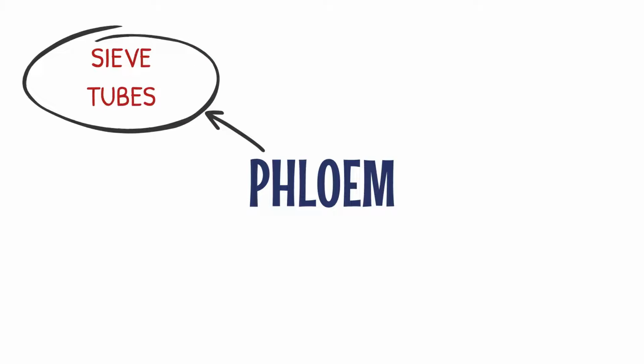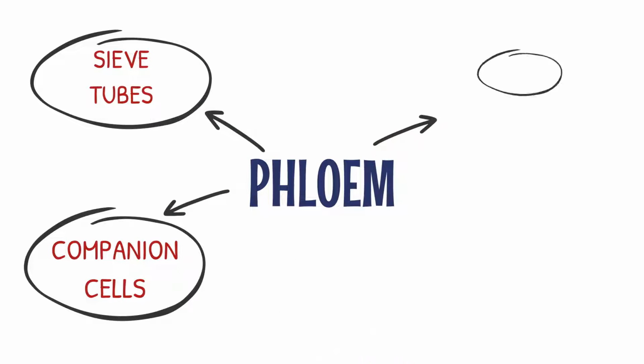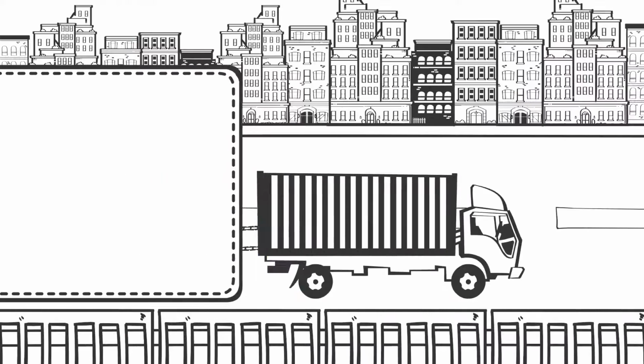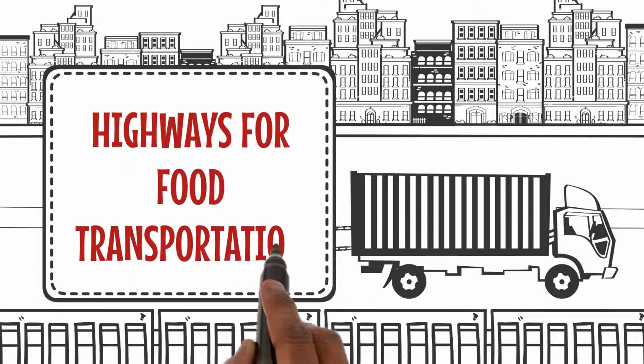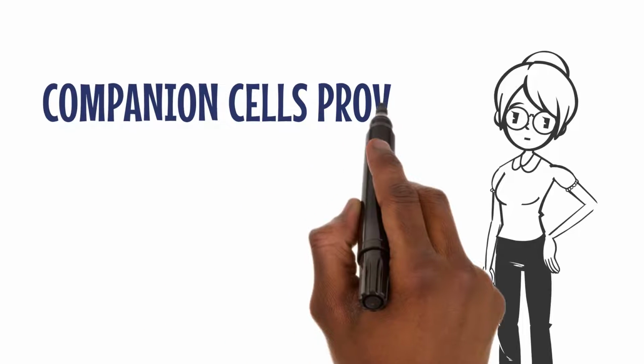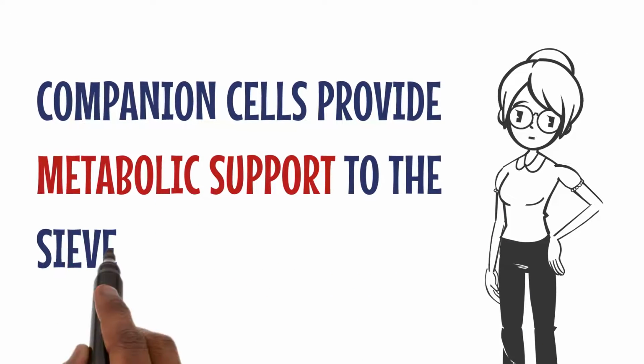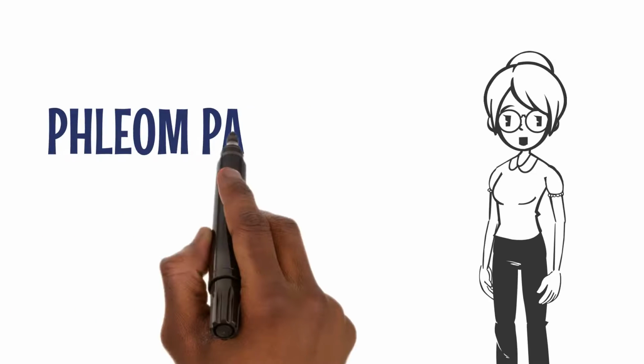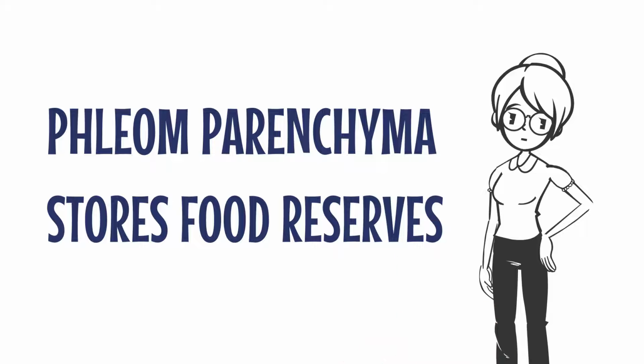Phloem consists of four important components: sieve tubes, companion cells, phloem fibers, and phloem parenchyma. Sieve tubes are like highways for food transportation, while companion cells provide metabolic support to the sieve tubes. Phloem fibers add strength, and phloem parenchyma stores food reserves.